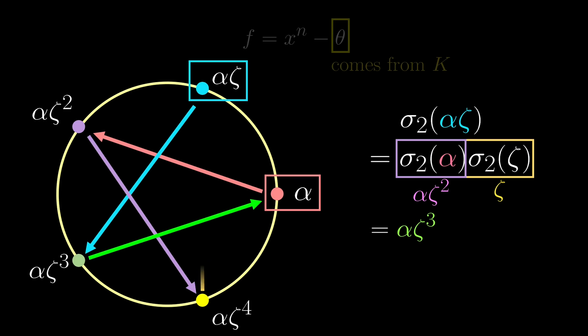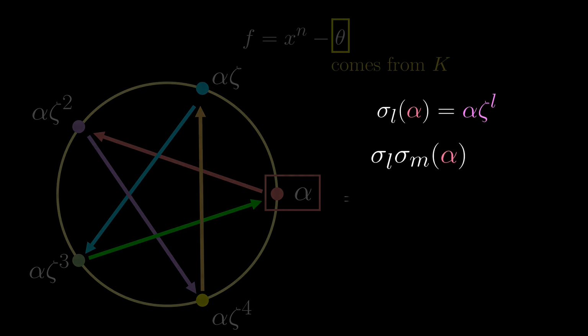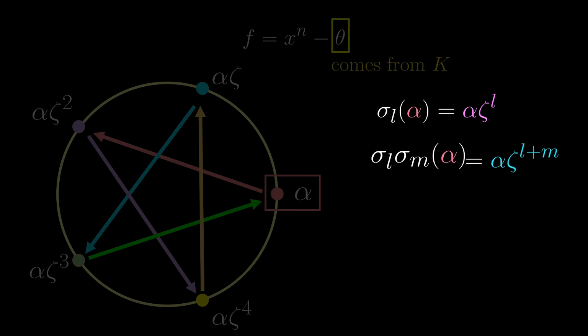So again, we can label the automorphism by sigma L, indicated by where it sends alpha to. Very similarly, we want to see what two automorphisms do to alpha. Again, we do the inner automorphism first, giving us alpha zeta to the m. Since zeta is originally in our field K, this part remains unchanged, and we finally have alpha zeta to the L plus m.